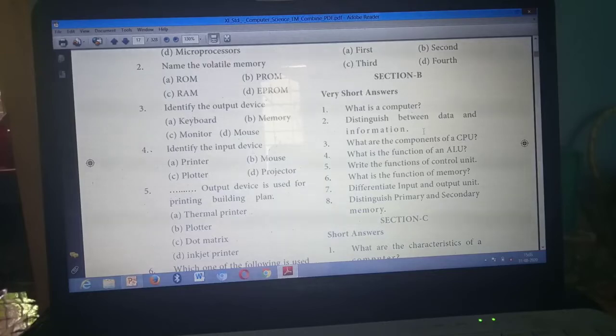Second question. Distinguish between data and information. Page number 4.